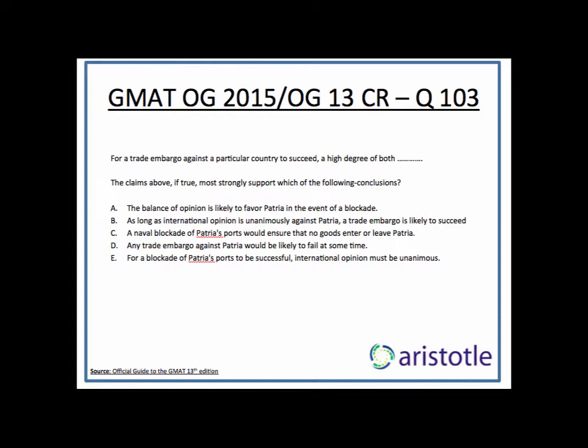Perfect. You see, the way we understood the stimulus is there are two conditions which have to be satisfied. In the case of Patria, the moment you satisfy one condition, the other cannot be satisfied. Which means, can you ever have an embargo? You can't, because you can't satisfy the two conditions. That is what D says, that any trade embargo against Patria will most likely fail at some time. And it uses very good language, likely. It doesn't say will definitely fail.